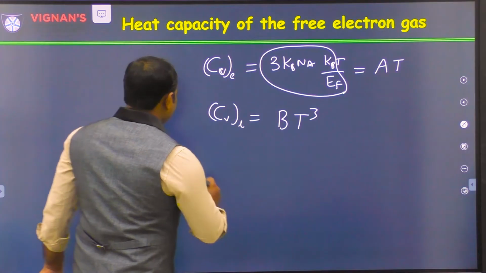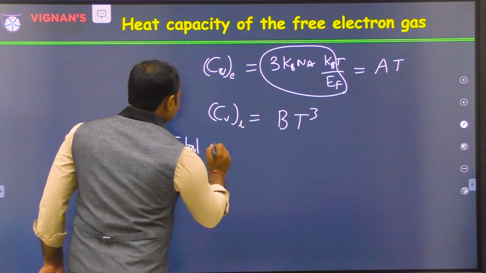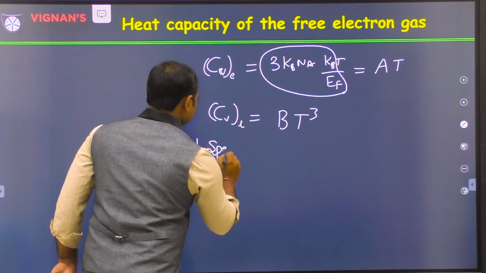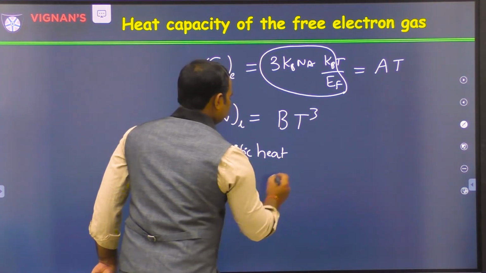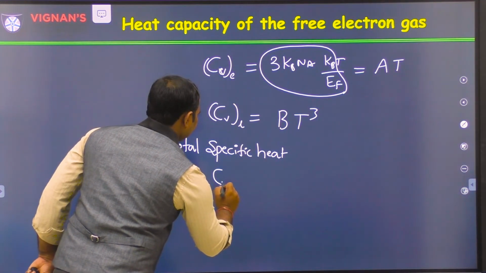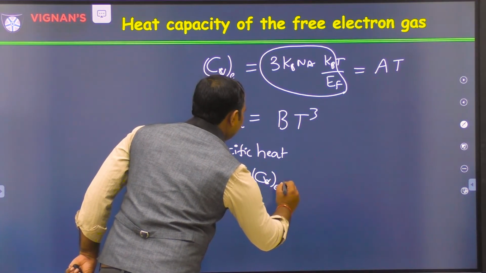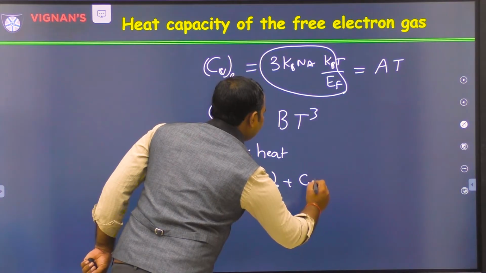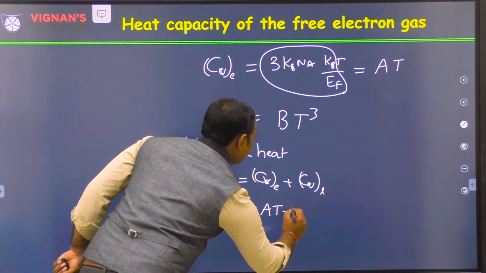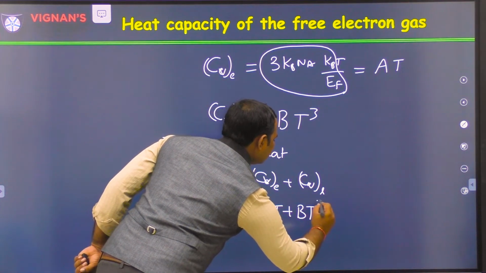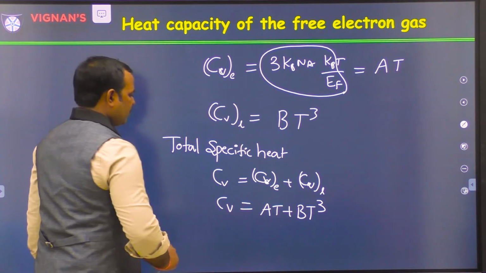Now the total specific heat Cv is equal to Cv electronic plus Cv lattice, which is equal to AT plus BT cube. This is the total specific heat.